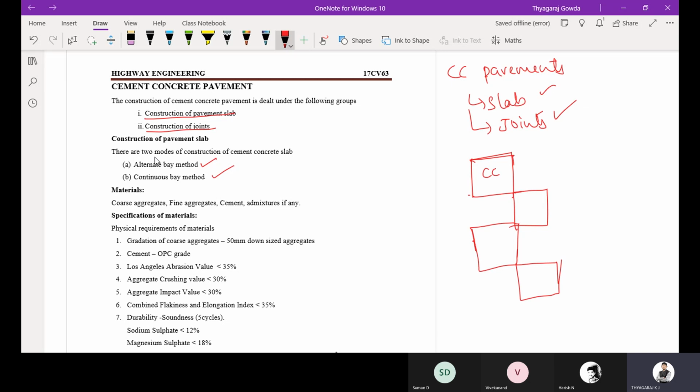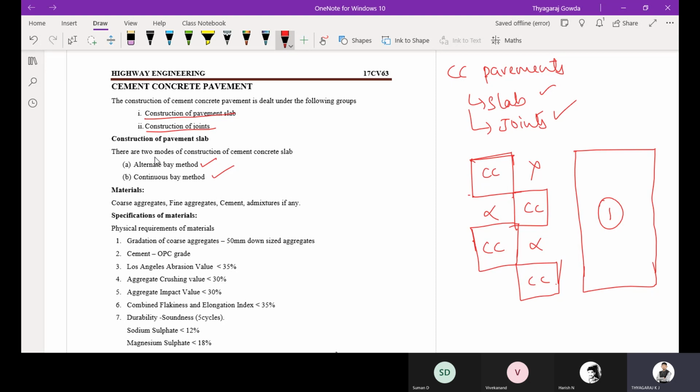So this is CC, here they are going to leave empty, and this is CC, again this is CC, they are going to leave empty. So alternately they are going to construct the CC pavement. The other one is the continuous bay method. In the continuous bay method they are going to construct the CC pavement as one unit, but in the alternate bay method, one after the other they are going to construct.